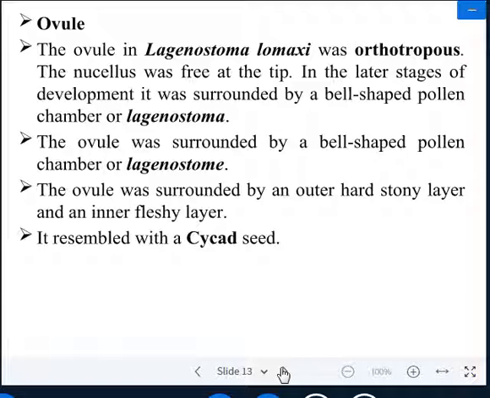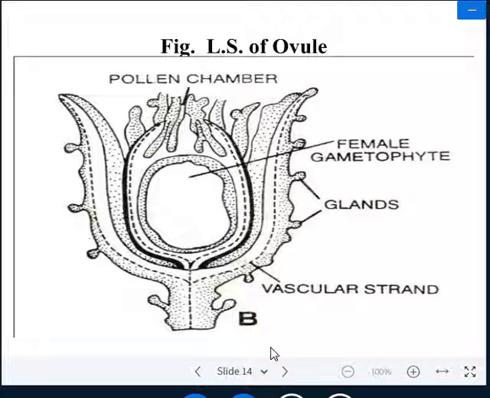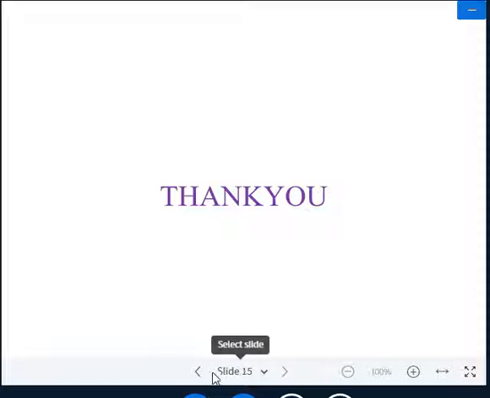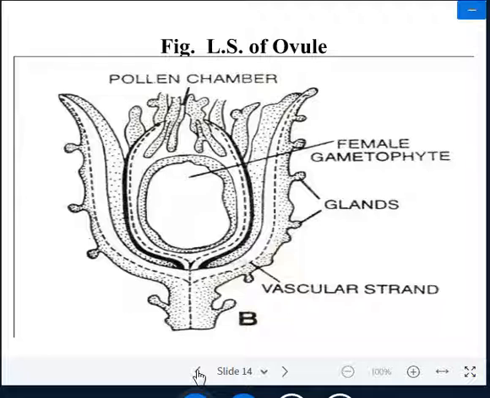You may see the picture of the seed. This is the LS of the ovule. In the LS of the ovule, you may see that a vascular strand supplies water and minerals to all parts of the ovule.